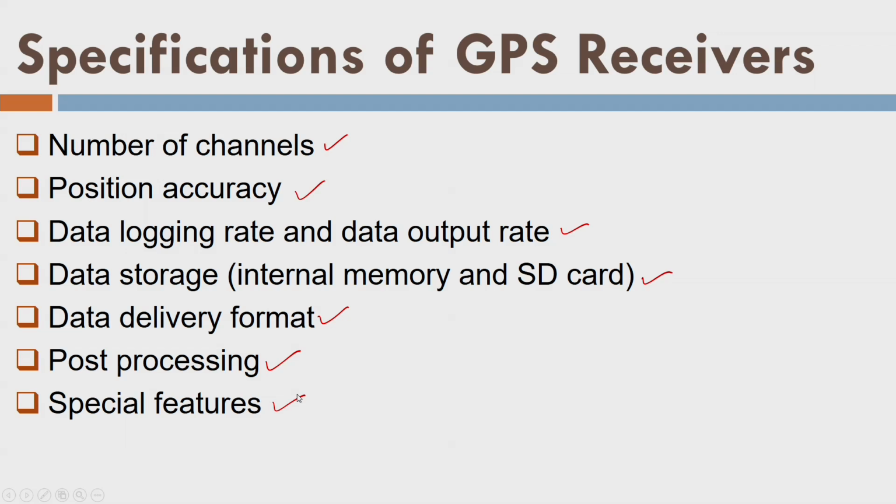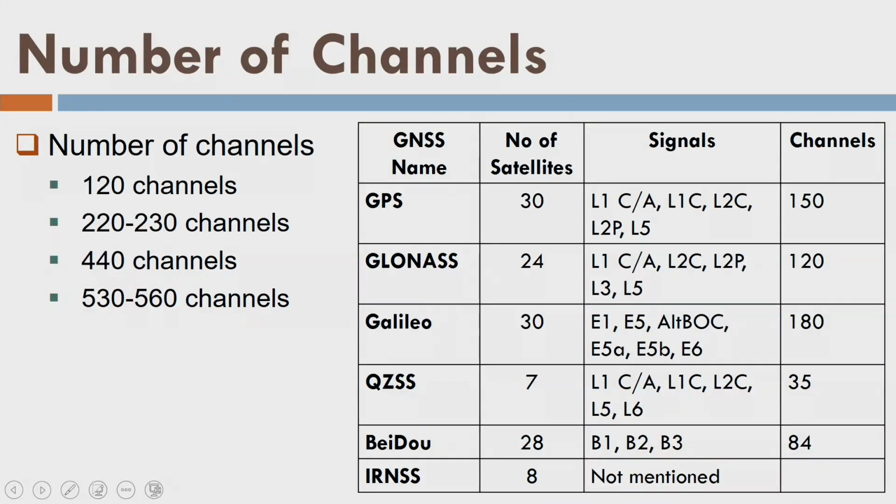Nowadays manufacturers provide some special features also in their GPS receiver machines basically.